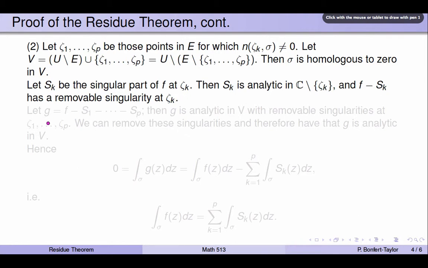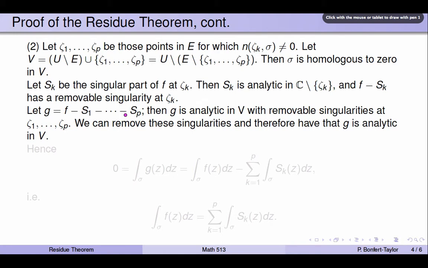So if I take the function g, which is f minus all of the singular parts, s_1, s_2 through s_p, then this new function g is analytic in V and has removable singularities at all these points zeta, around which the curve winds.